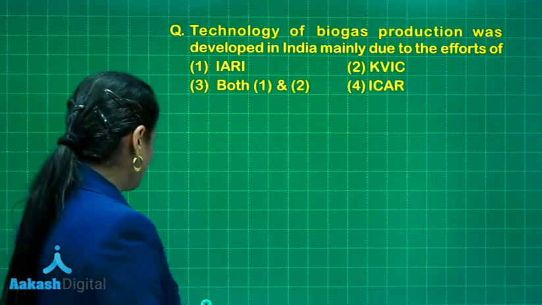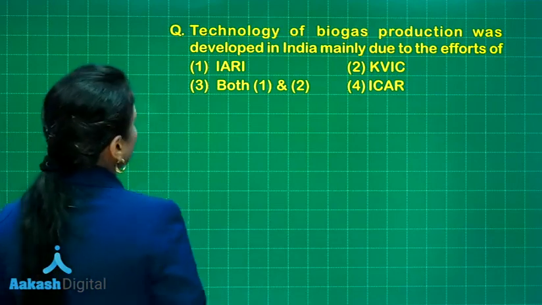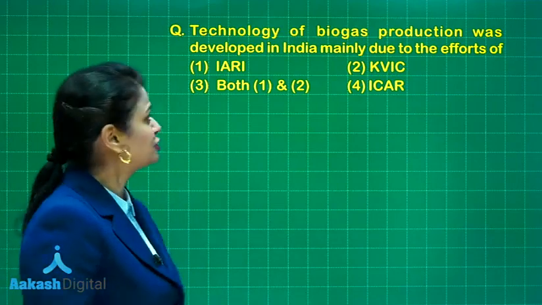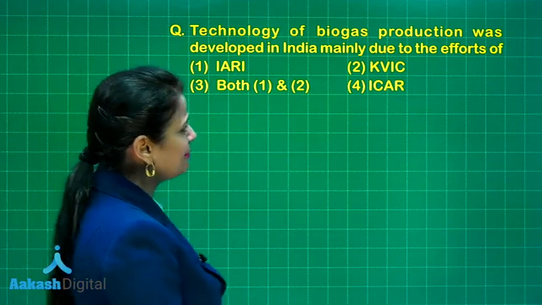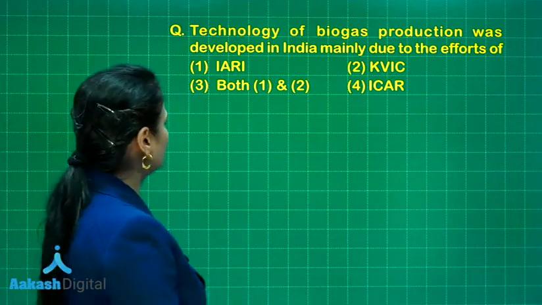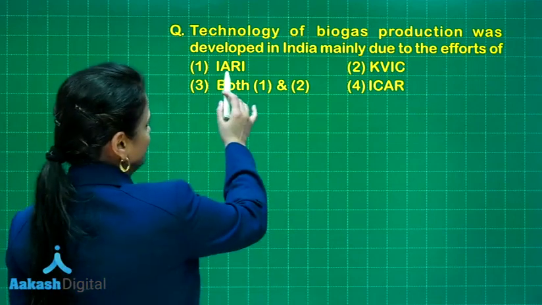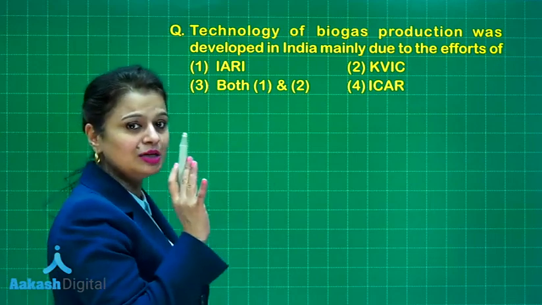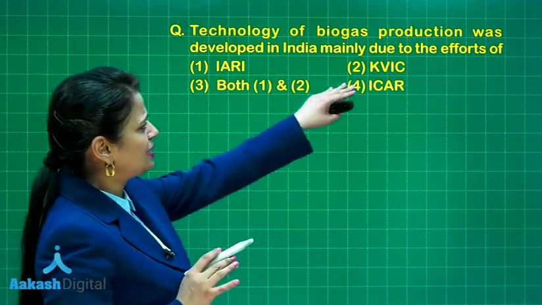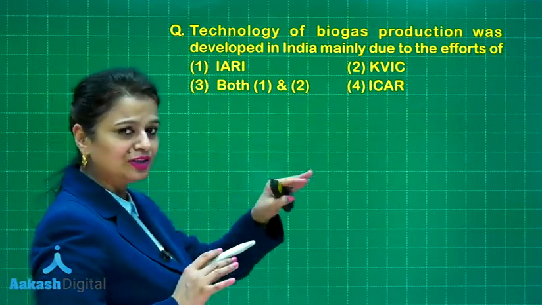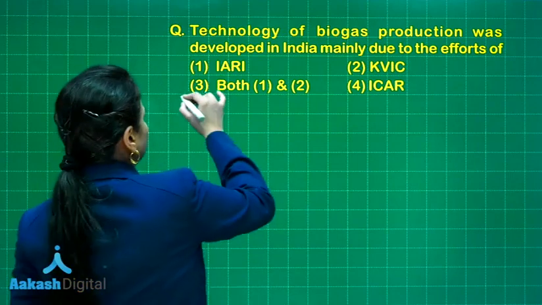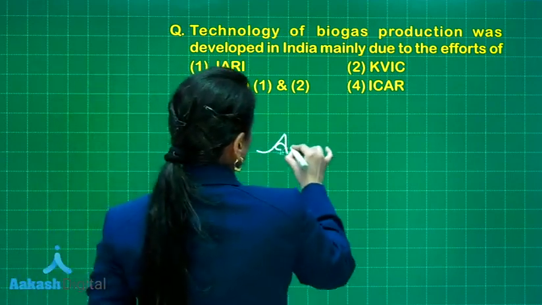So let's take up one question here. Technology of biogas production was developed in India mainly due to efforts of IARI, that is Indian Agricultural Research Institute, and KVIC, that is Khadi and Village Industries Commission. So the right answer is option number 3.